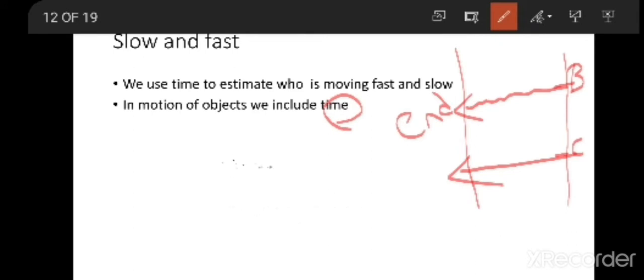By seeing only, we can say that the car has reached the end point first and the bicycle later. But the bicycle is how many minutes slower than the car? If you want to measure exactly, then we have to use time to measure their speed. So in the motion of objects, we are including time.